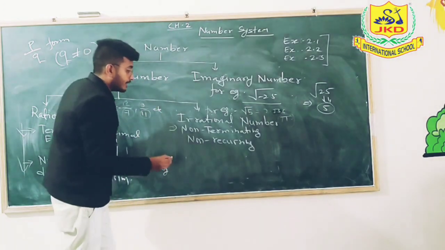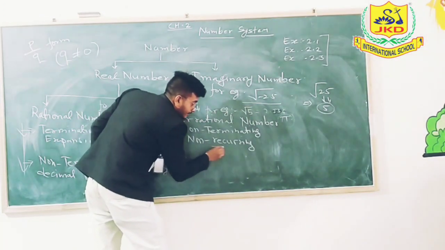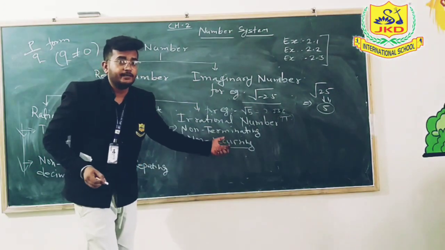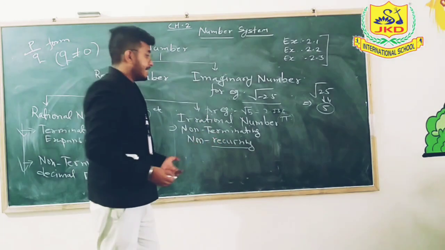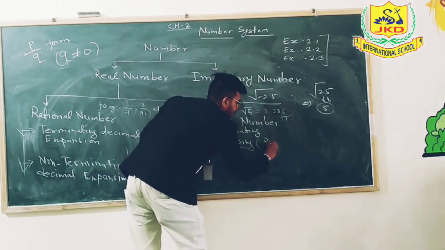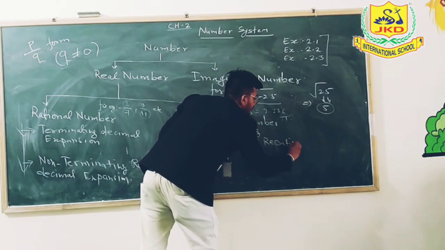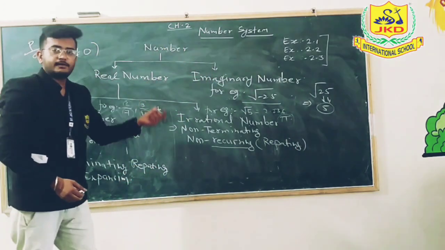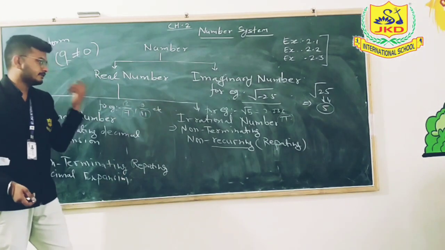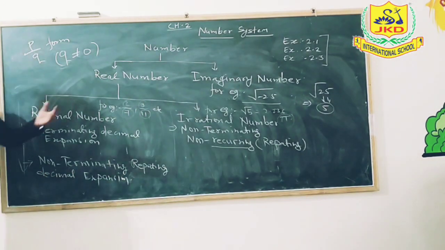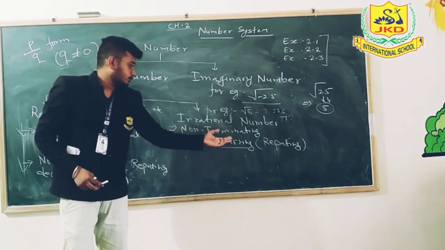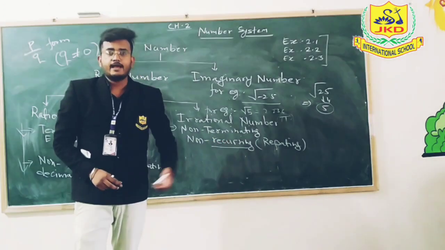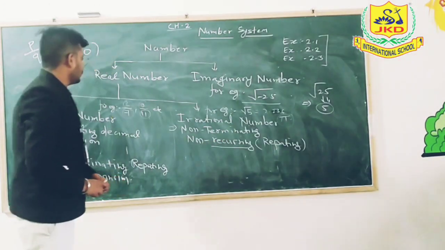This is a new word, recurring, that means repeating. So an irrational number has one part, and that one part is non-terminating and non-repeating, and we can also use recurring as repeating.